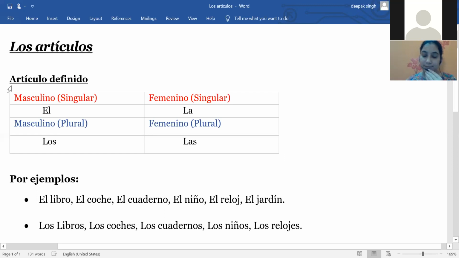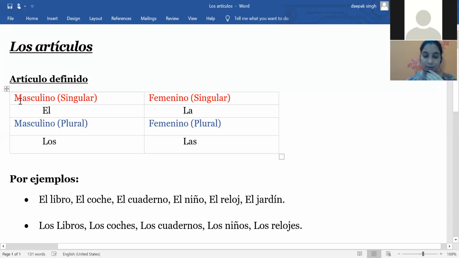So in this topic, los artículos, we are going to learn the definite article. We call it artículo definido. Artículo, and then definido.